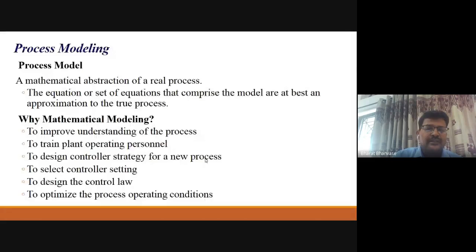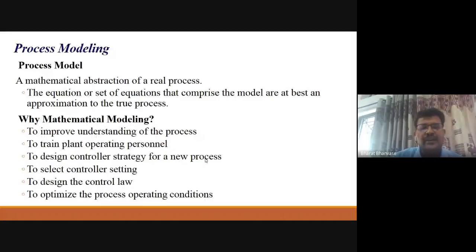When we are talking about designing the controller strategy for any first order system or second order system, we always write some balance equations initially, in the time domain, and then we apply the Laplace transform, converting this into the S domain, and that gives a transfer function.